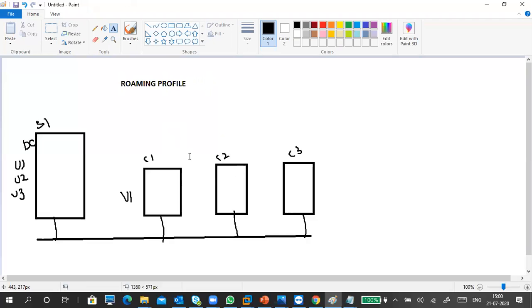So what will happen? Whenever he is jumping from one place to another, for example, first floor to second floor, the domain is the same and everything is on the network. Every computer is there. For a few days, like 2 or 3 days, he has to work on one PC, after that on a different PC, and after that on some other PC. So it is very difficult for the user to access his profile data, right?